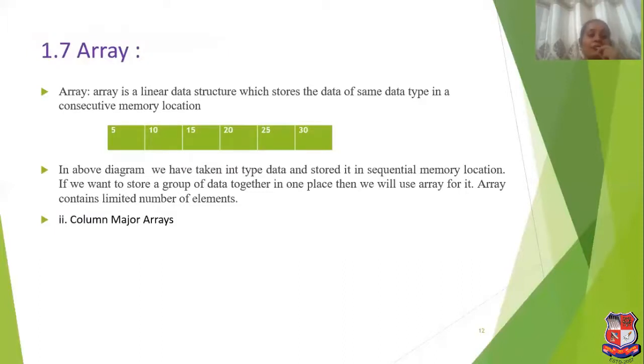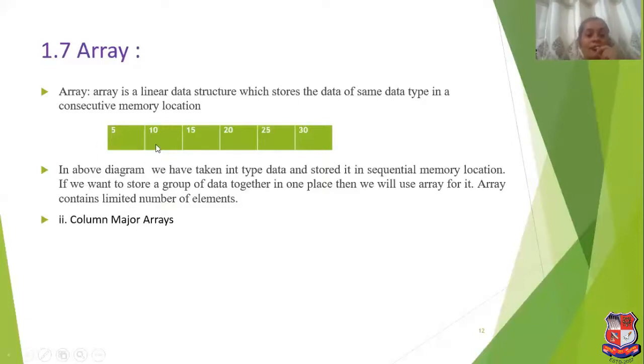Now we will discuss an array. So basically, what is an array? We know that an array is a linear data structure which stores data of the same data type in consecutive memory locations. Consecutive memory locations means there is no gap between the values given in the array.